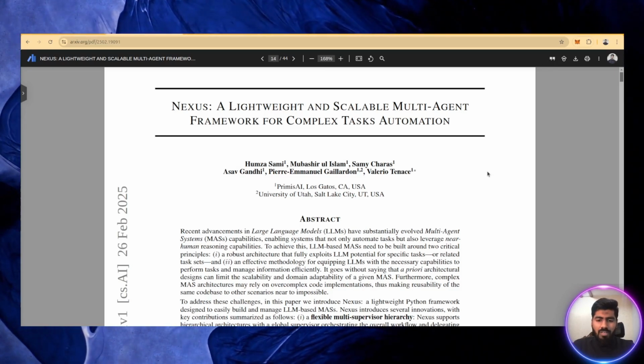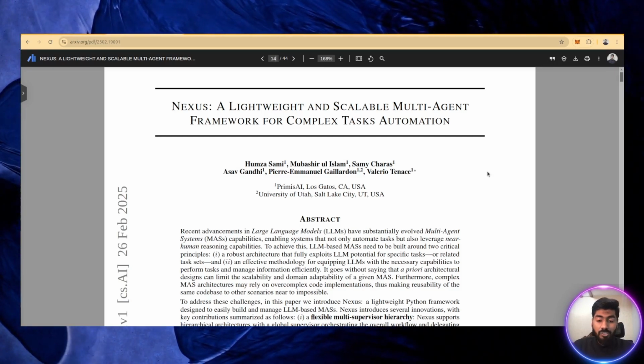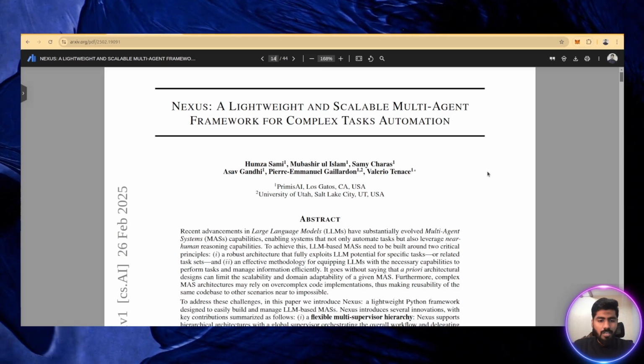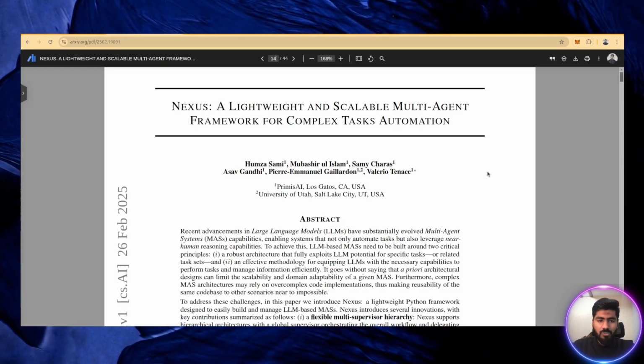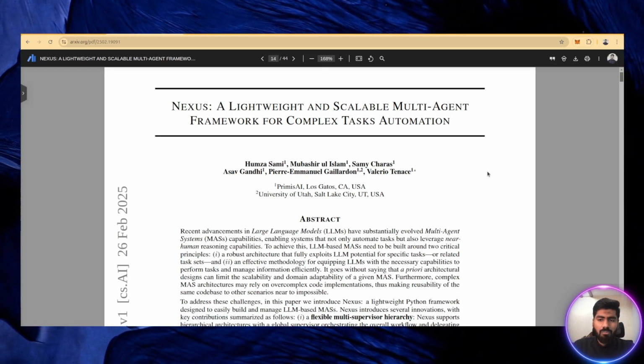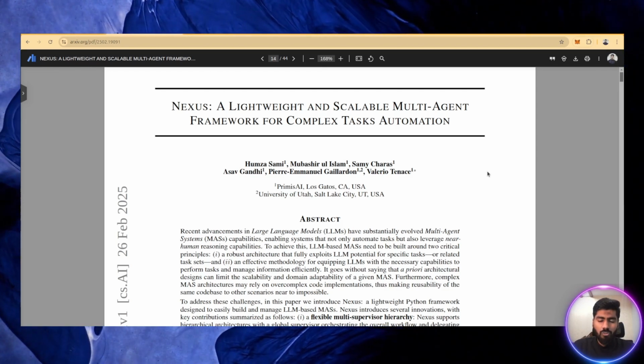Hi everyone, my name is Hamza Sami and I am Senior Machine Learning Engineer at Premise AI. Today I am excited to introduce you to Nexus, a lightweight multi-agent framework for complex AI task automation.